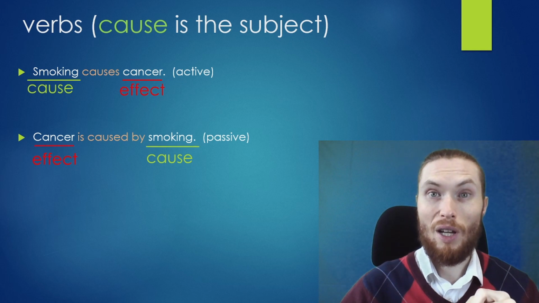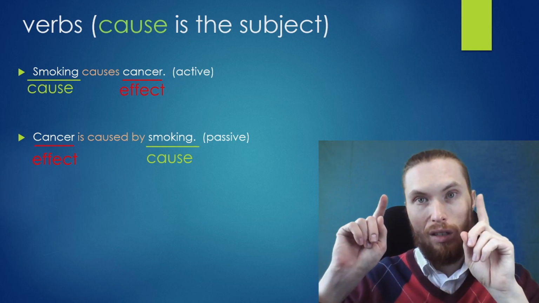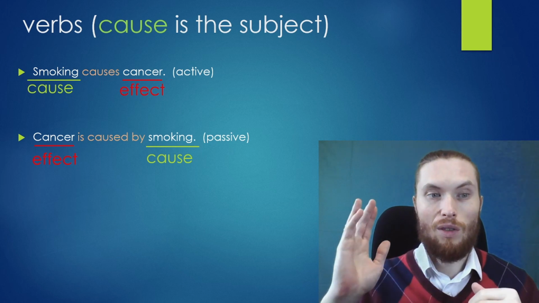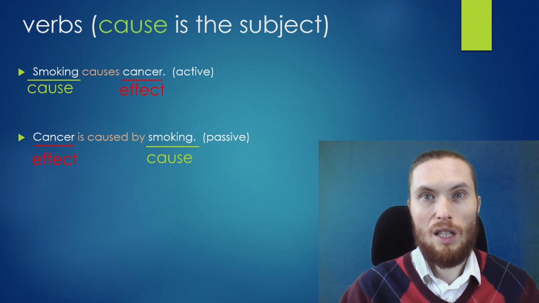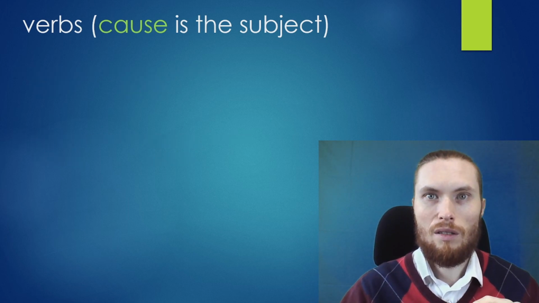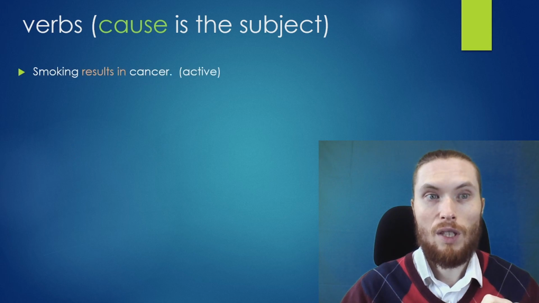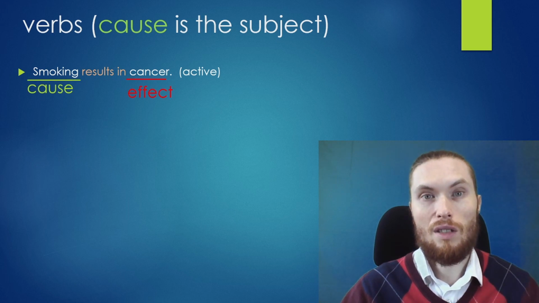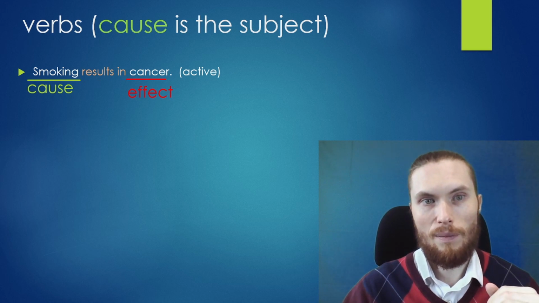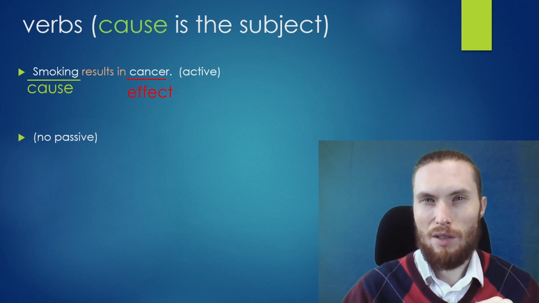And remember, in a passive sentence, the subject and the object get switched. And so the same thing can happen here. And so for more information about passive sentences, please check out one of my other videos about passive. All right, the next verb, smoking results in cancer. So here again, the cause is the subject. So the cause is smoking. So smoking results in cancer. But this one doesn't have a passive.